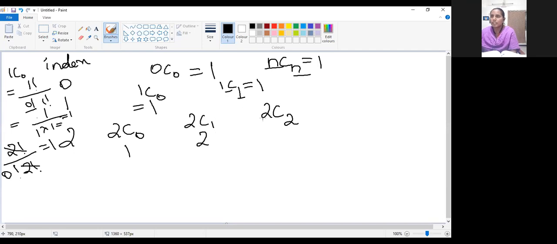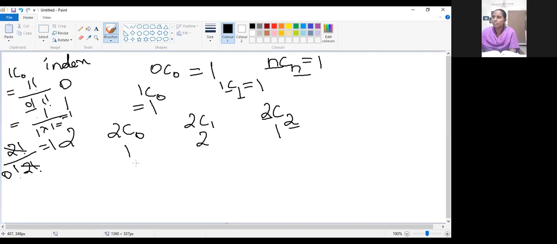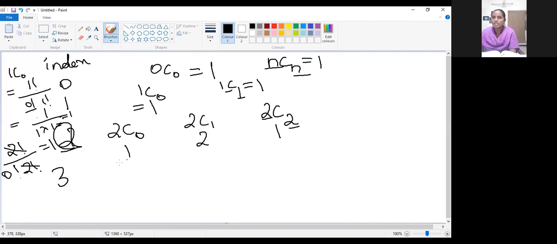Now, same thing. If both the values are equal, then what is the combination value? 1. Now have you got the coefficient for index 2? 1, 2, 1. Is it correct? Yes. Okay.